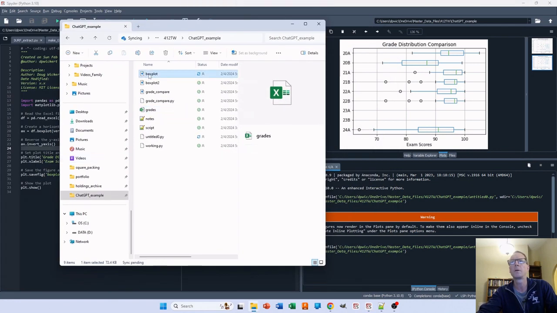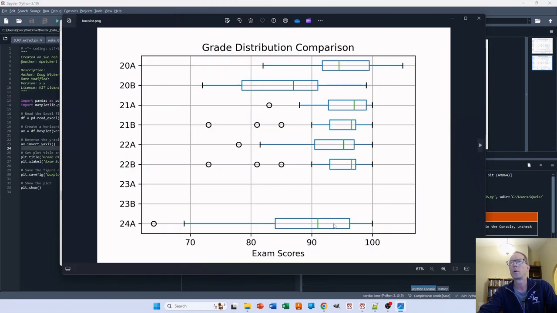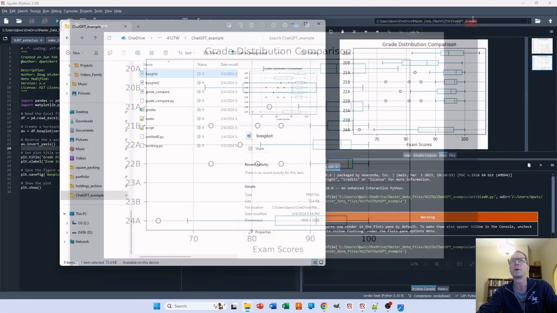So over here we see the box plot, 24 Alpha. We can see there are some outliers here. Definitely the interquartile range is greater than what it was for the other classes. But is this statistically significant? Another natural question.